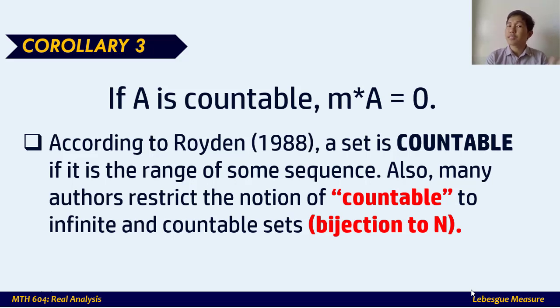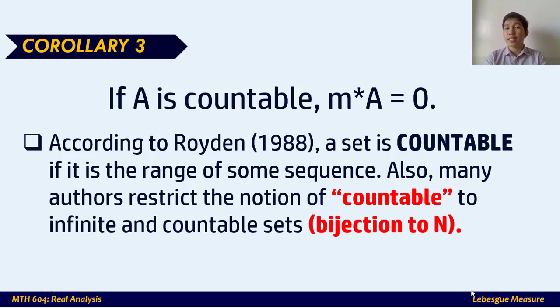Now, also many authors restrict the notion of countable to infinite but countable sets. There exists a bijection from that set to the set of natural numbers. If you remember in our lesson in abstract algebra, if we can establish a bijection, or a one-to-one correspondence, onto and one-to-one, from a certain set, say for example, a set of integers, to the set of natural numbers, then we can say that that set is countable or denumerable. The other term for countable set is numerable set, also found in the book of Royden. So that's the definition of countable.